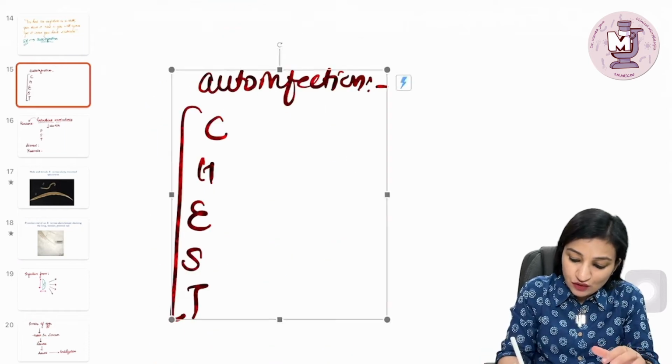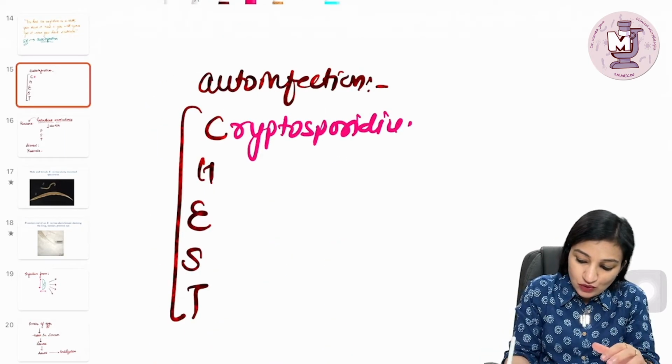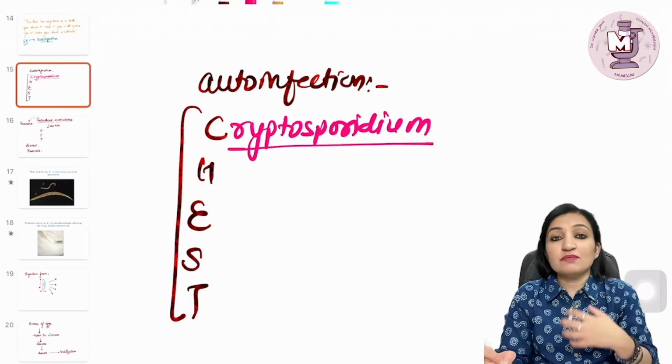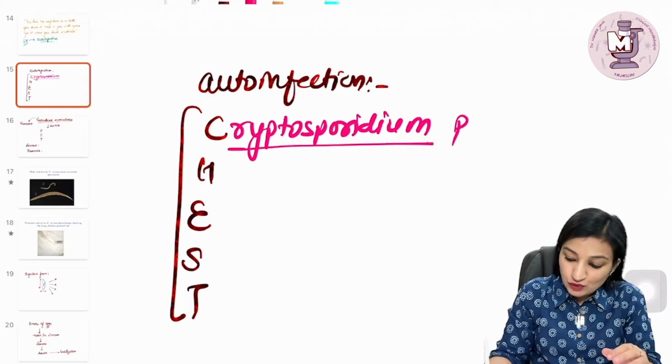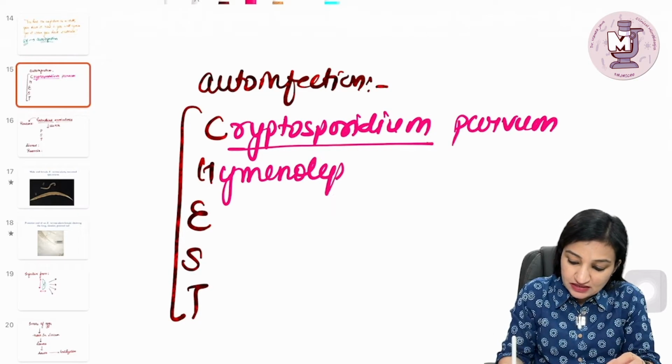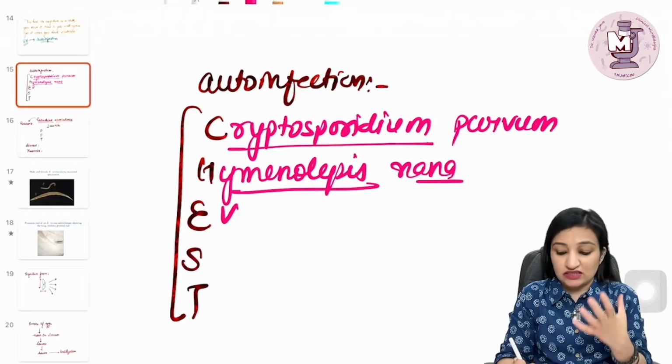So C stands for Cryptosporidium. All these fellows are proud of themselves because they have been blessed with the ability to induce auto-infection in the host. So Cryptosporidium parvum. Then H stands for Hymenolepis nana. E stands for Enterobius vermicularis, our object of attention in this video module.